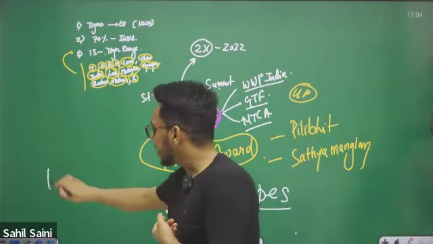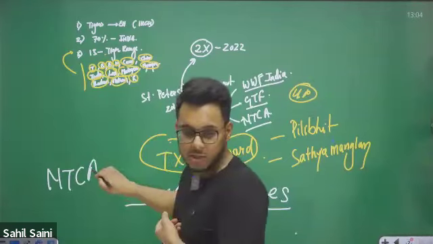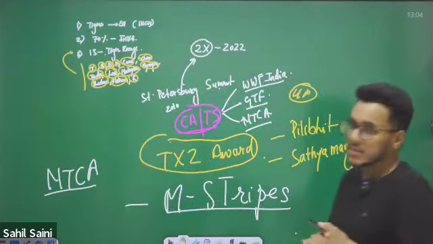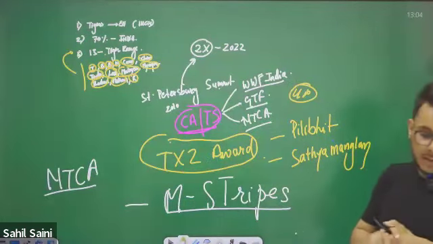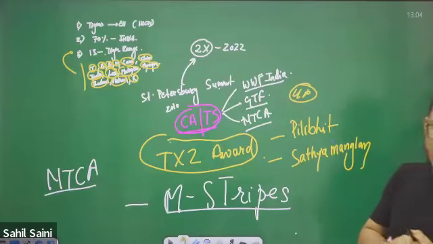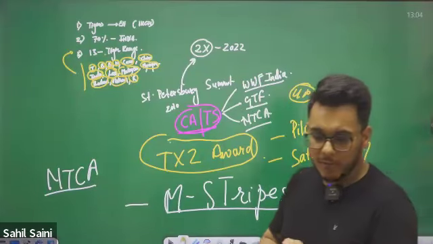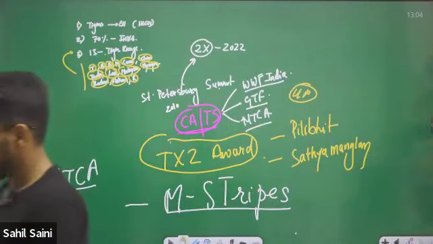M-Stripes is an initiative by the NTCA, the National Tiger Conservation Authority, for effective patrolling and monitoring of tigers.